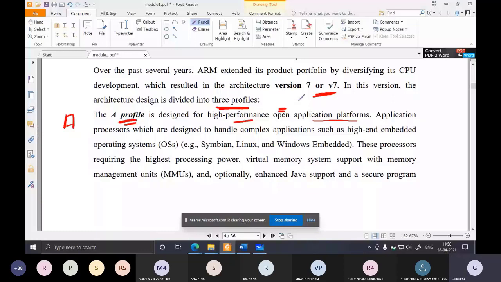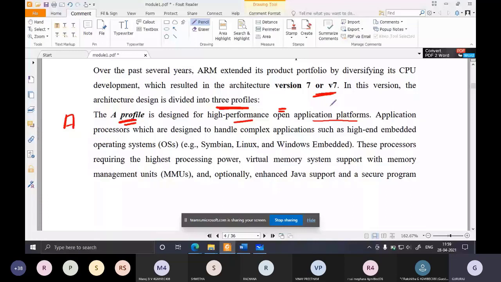General purpose tasks include multimedia, so they should be capable of playing MP3 and videos, and any audio application, and they should be capable of digital signal processing and text processing applications.